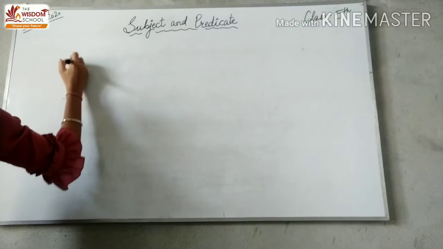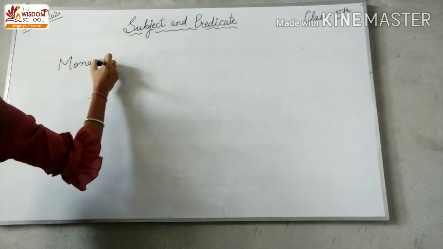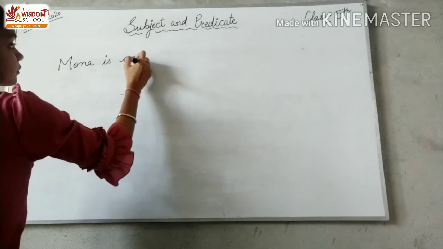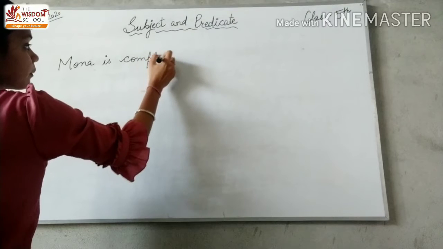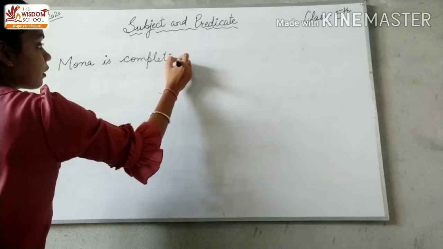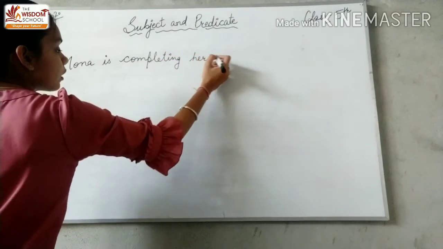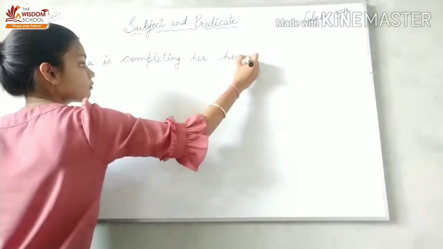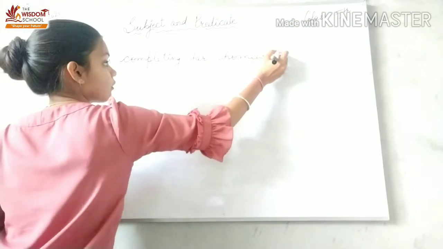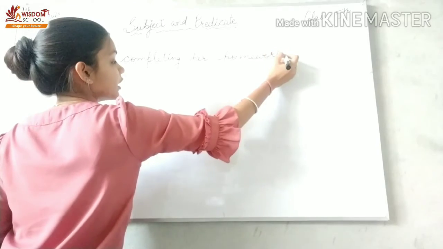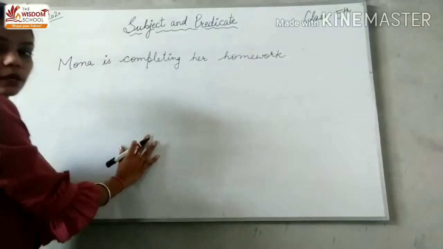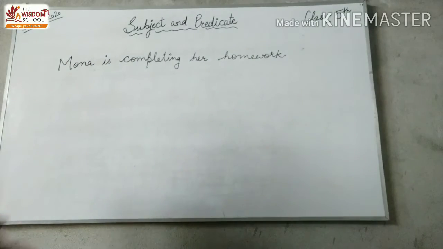See, if Mona is completing her homework. With the help of this example, you will be able to understand clearly what actually are subjects and what are predicates.